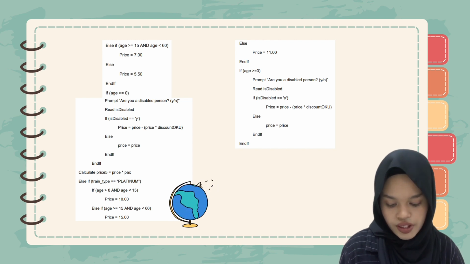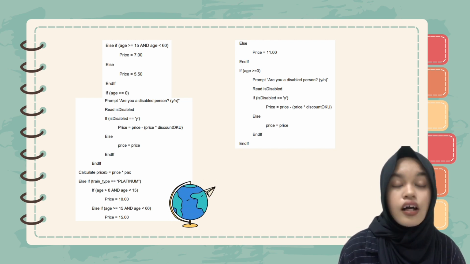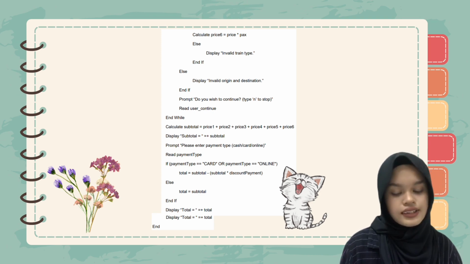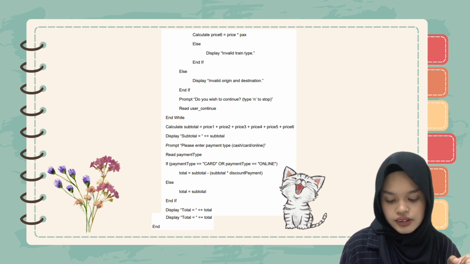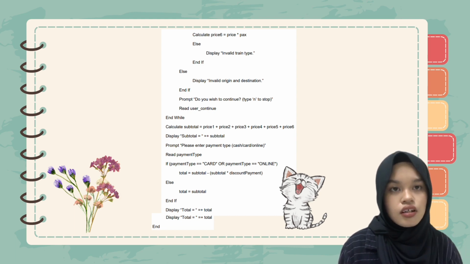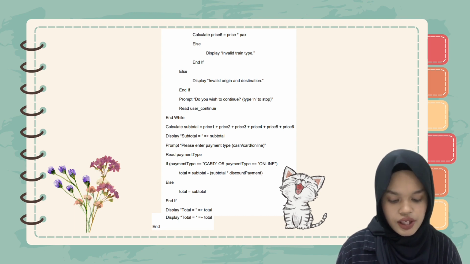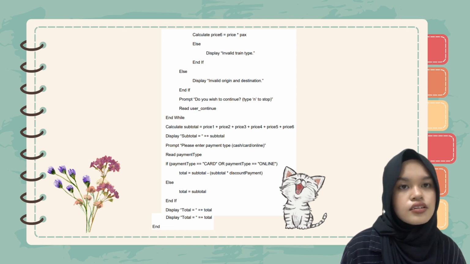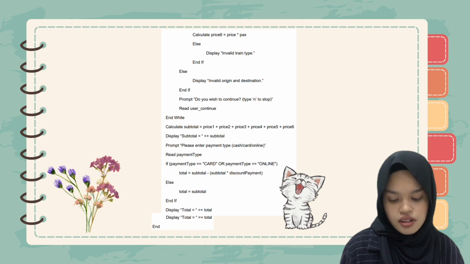And then we prompt the same question if they are a disabled person, and then we give the discount price. And then at the end we calculate price 6, which equals price multiplied by packs for that condition. Else, invalid train type if they entered anything other than gold and platinum. And then else, display invalid origin and destination if they entered another origin and destination from the previous conditions.